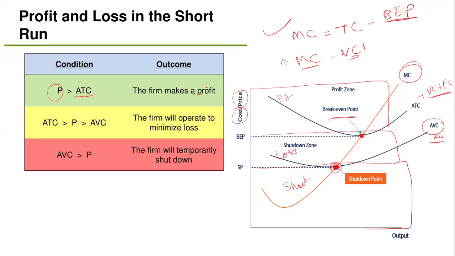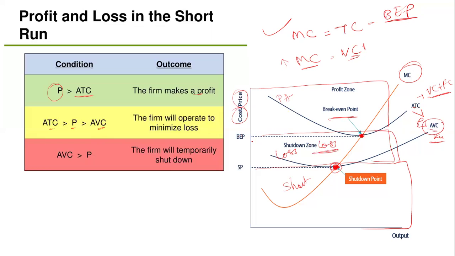And if the average total cost is greater than the price, and the price is greater than the average variable cost, here the average cost is greater than the price, and the price is greater than the variable cost. So this area is a minimum loss area.